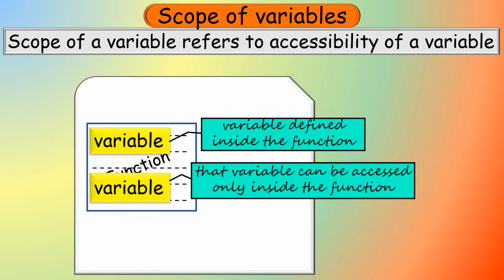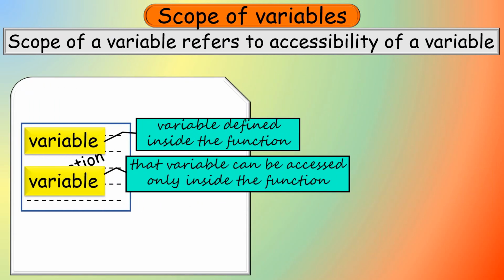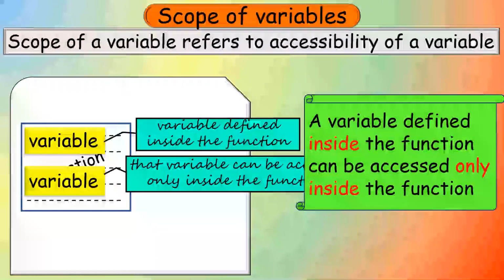So this type of scope can be defined as: a variable that is defined inside the function can be accessed only inside the function. Look at the definition again.